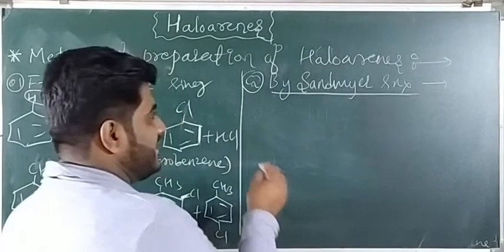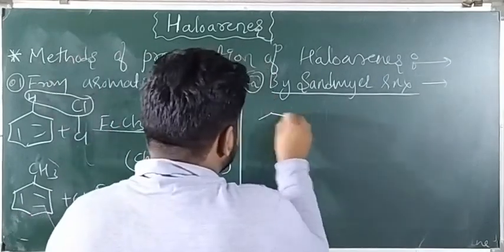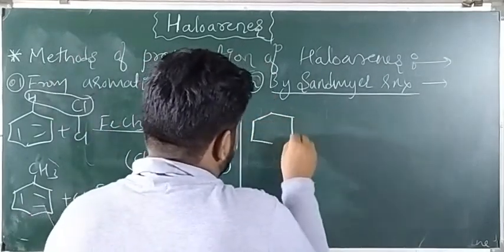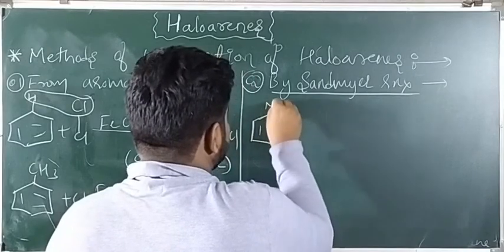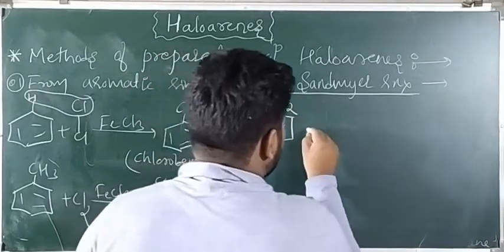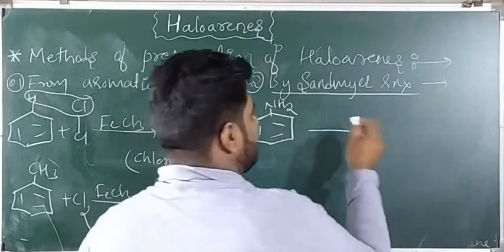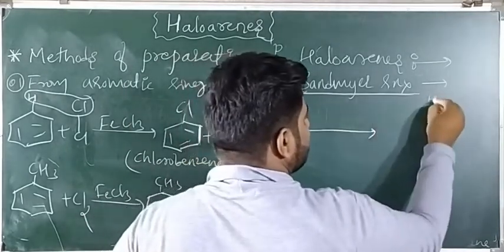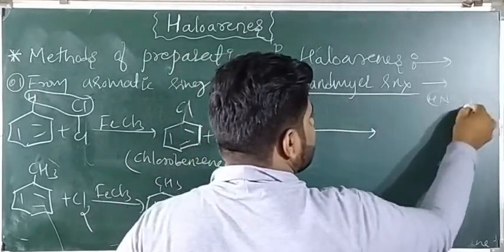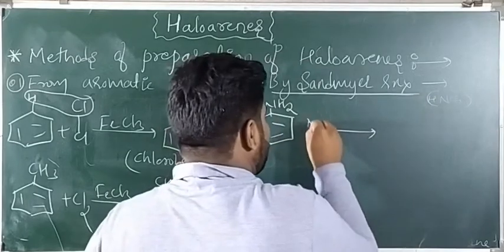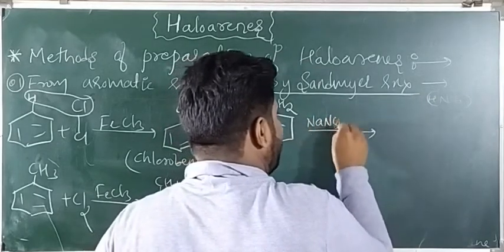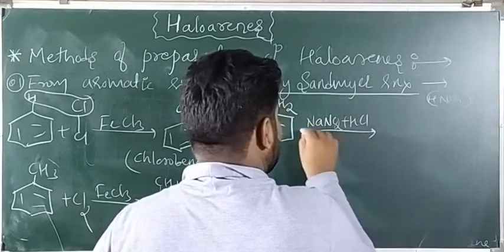So two steps are there here. First we have to treat this aromatic amine, NH2, with nitrous acid. Nitrous acid is nothing but HNO2. How do we prepare this nitrous acid? By adding NaNO2 and HCl, an in situ reaction.